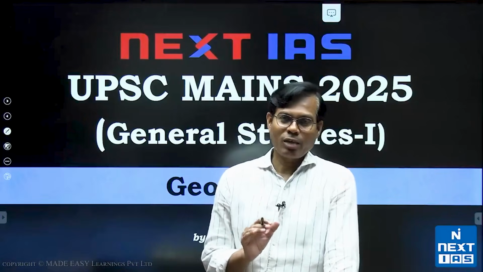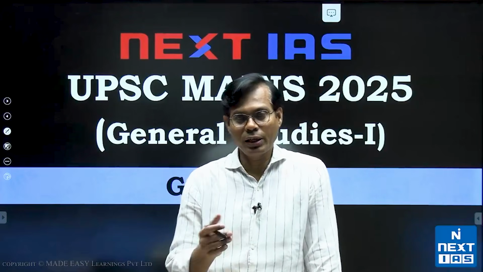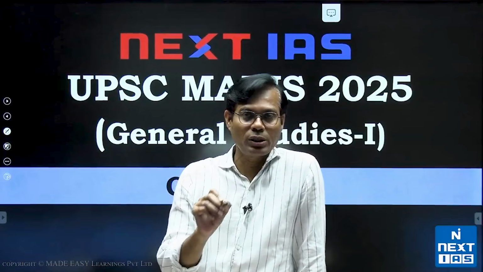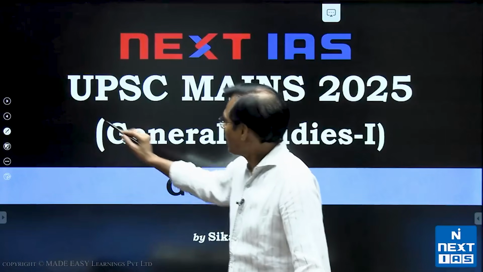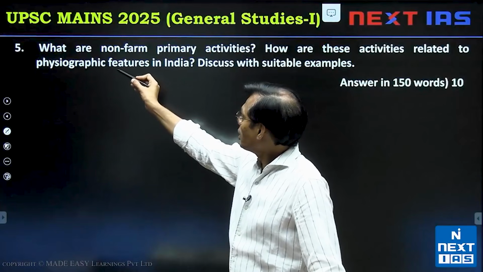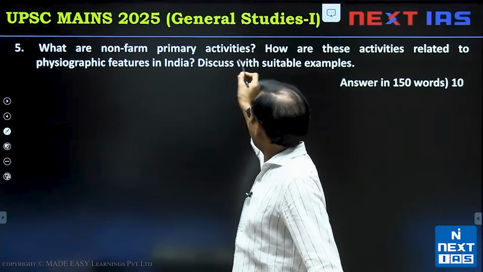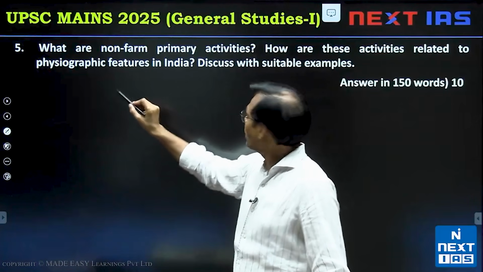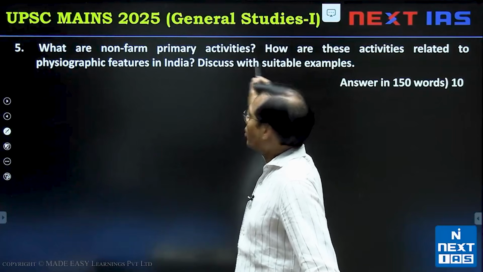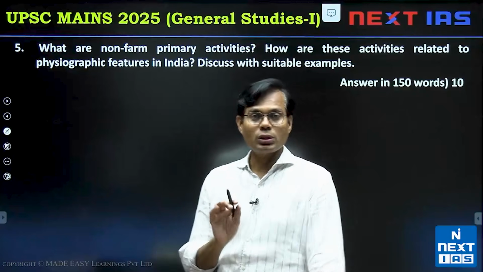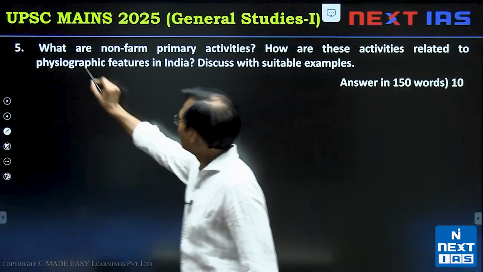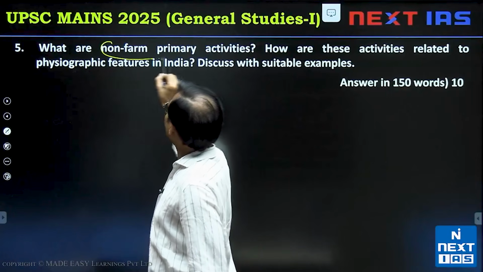Welcome to the next IS explanation of the mains examination recently held. As you are aware, there were a few topics of geography, especially Indian geography, in paper one. One question was: what are non-farm primary activities? How are these activities related to the physiographic features in India? Discuss with suitable examples. So this question was basically having mainly this point, the non-farm primary activities.